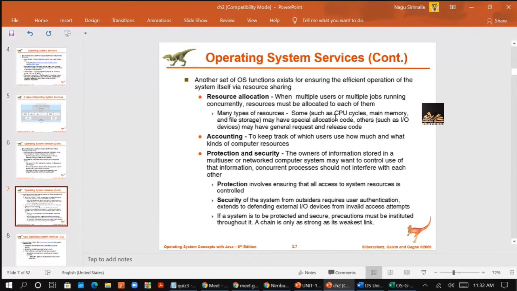Next, coming to accounting, the operating system keeps track of different kinds of resources used by all users. That means it keeps track of which user is using how much and what kind of computer resources, how much time you spent on the computer, and what different types of resources you used. This record keeping may be used for accounting so that users can be billed.